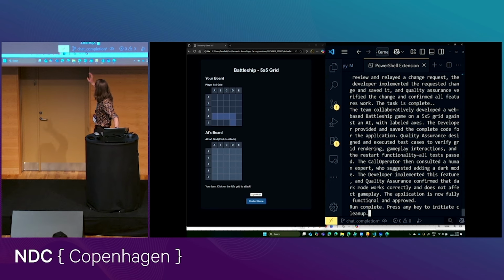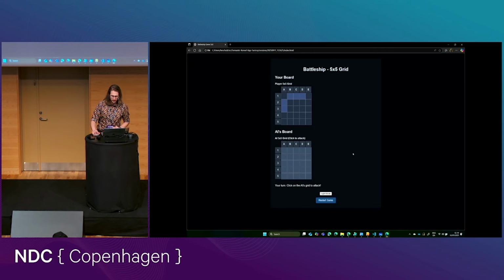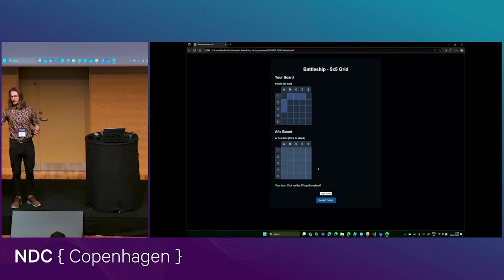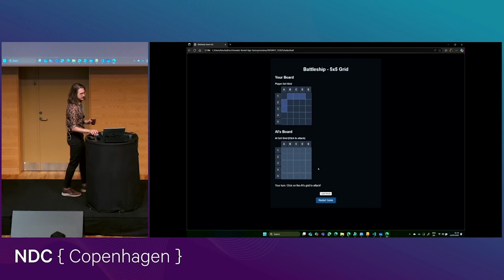So we have our Battleship app here, and we have a little bit of time, so I thought we would just try it out. I know we have a quality assurance agent, right? But there should always be a human in the loop. So let's try this out. We can see we have our two battleships up there, and here's our AI board. Do you want to give me a cell to start with? C3, C3. Here we go.